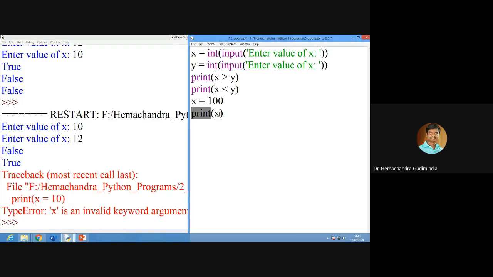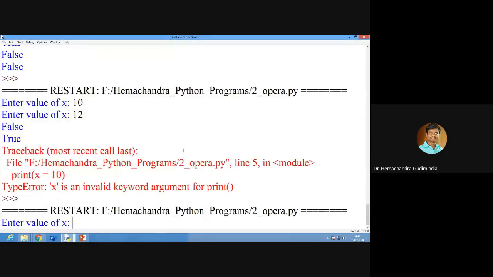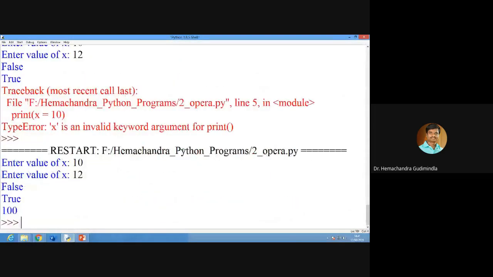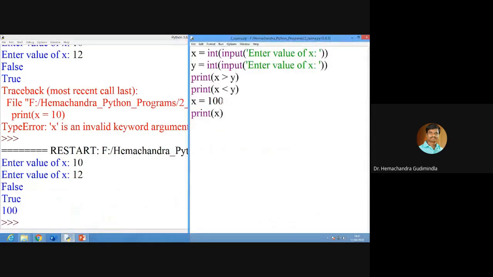Yes, sir. It is a keyword. It will take only the arguments. Here the argument is x, and x equal to y is an expression. Don't include the expression inside the print command. That's what the error means. Now what is the x value it will show? 100, because we are assigning x equal to 100. So I hope you understand this.